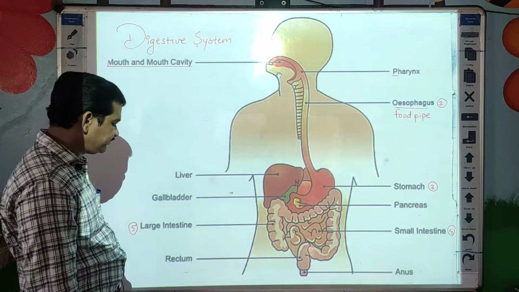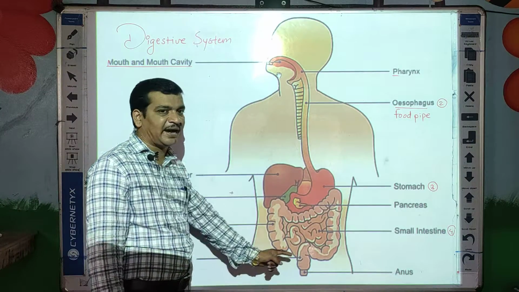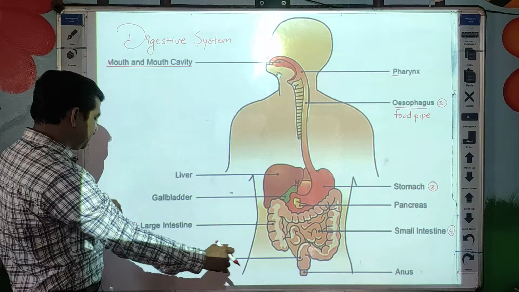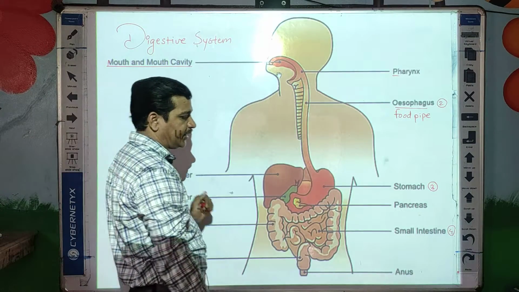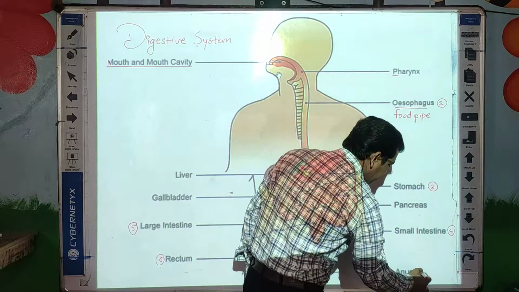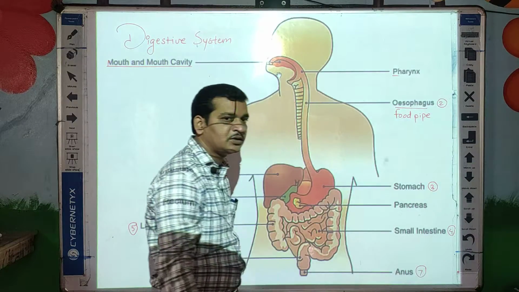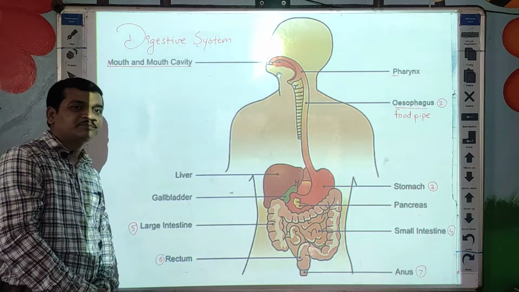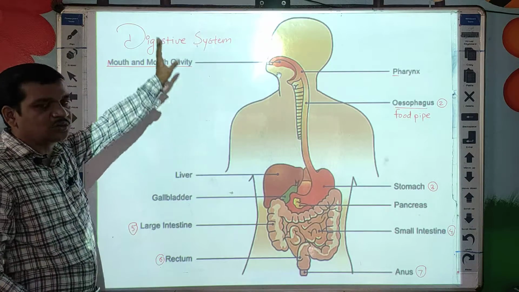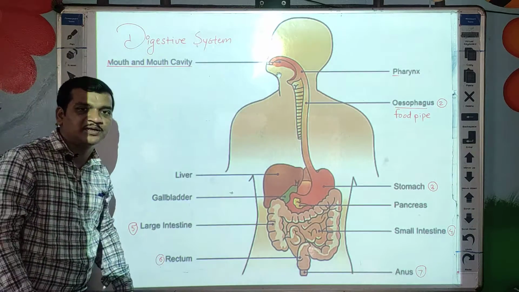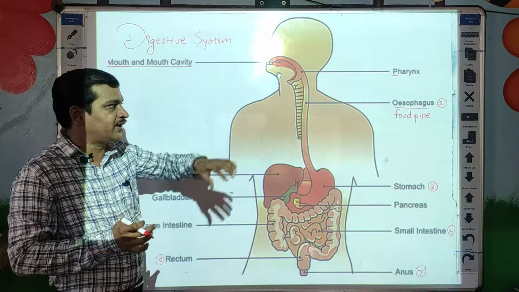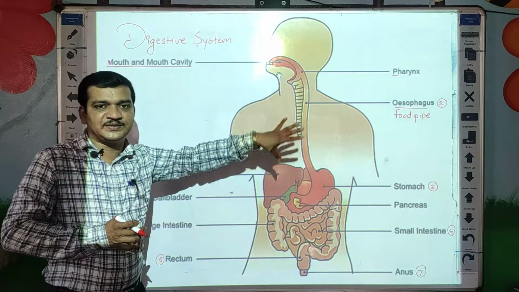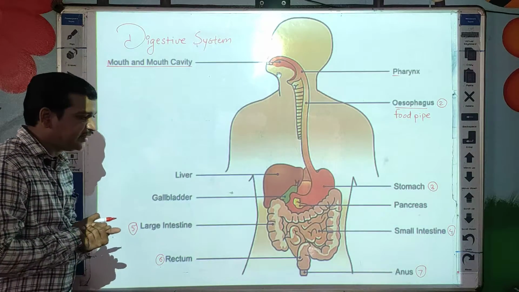After the intestine, rectum and anus. So this is the sixth part, rectum, and the seventh part, anus. So these are the different parts, or organs, of the digestive system, which are connected to each other and form the digestive system.